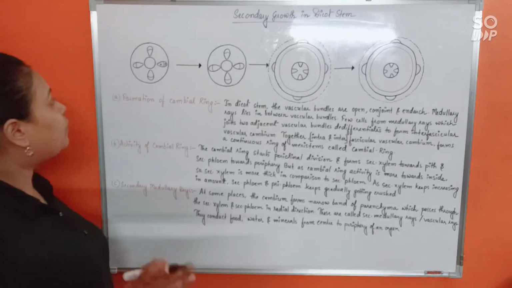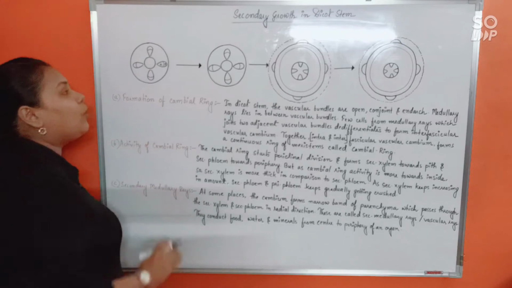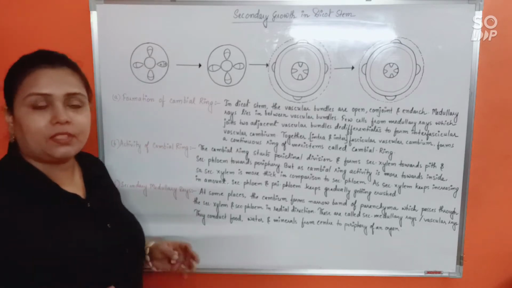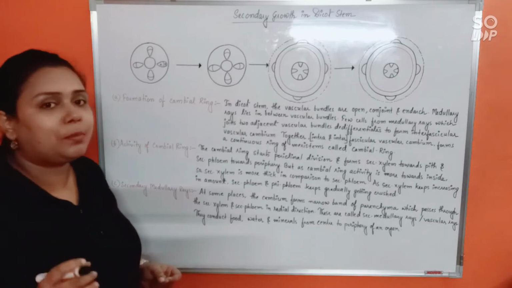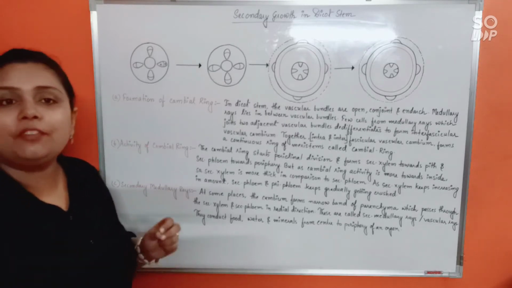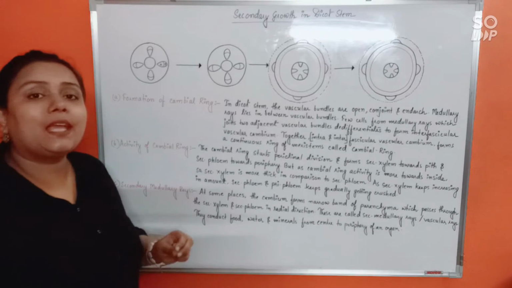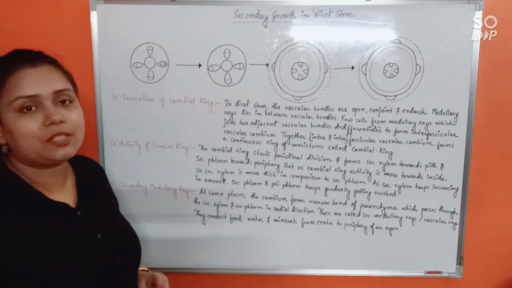and metaxylem, which is wider, is towards the periphery. That's why endarch. So this being the state of the dicot stem, this is how it will look in dicot stem before secondary growth begins. So what will be the first thing that will happen when secondary growth has to begin in the dicot stem?